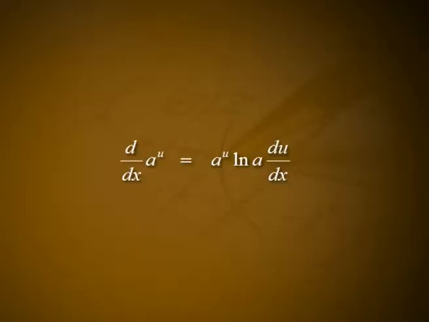Thus, we have the following formula for the derivative of a^u. If a is greater than 0 and u is any differentiable function of x, then d/dx of a^u is equal to a^u log a into du/dx.